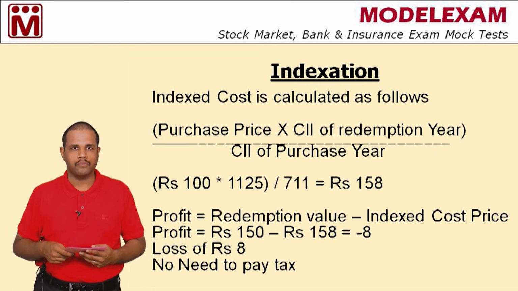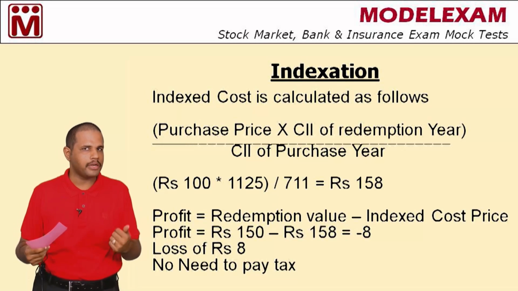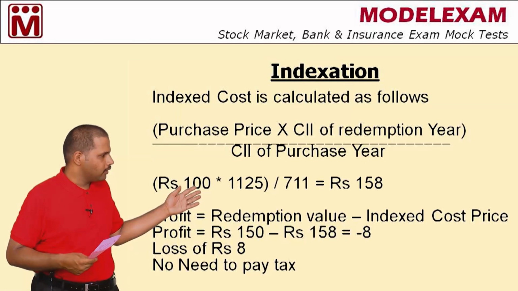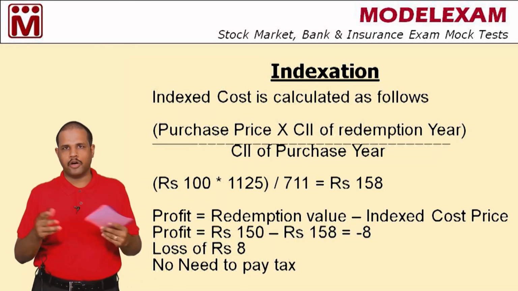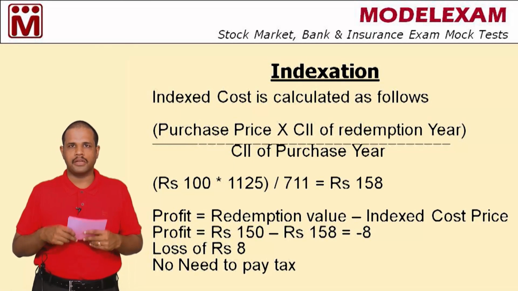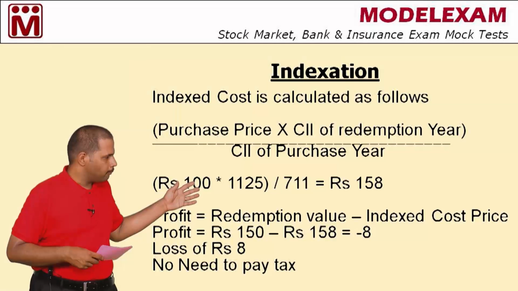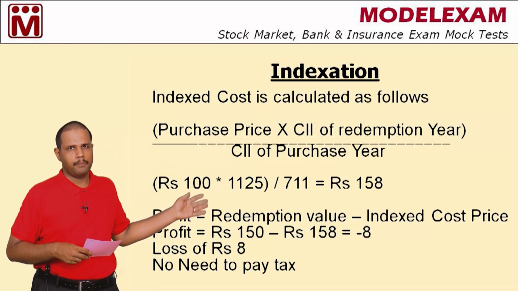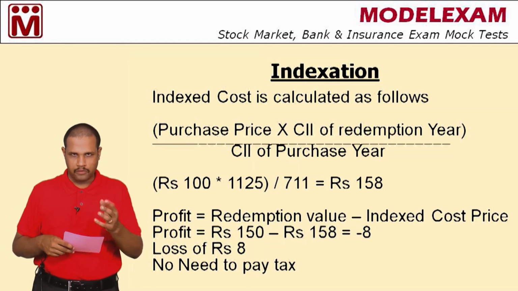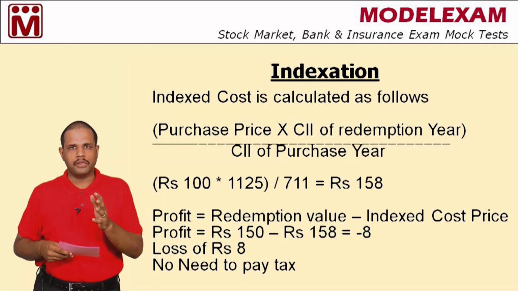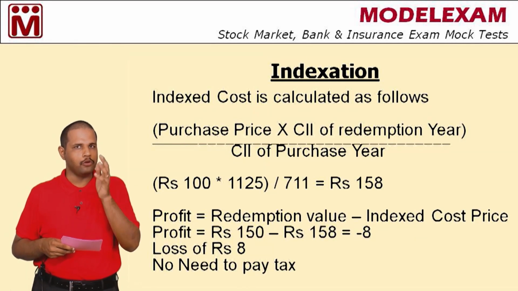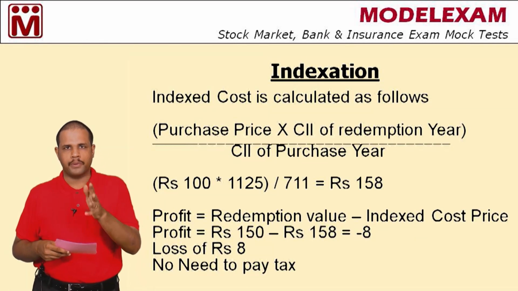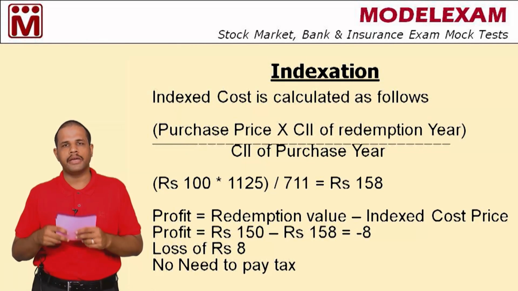Now coming to the profit part. So what is profit? Profit is nothing but selling price minus cost price. This is the formula for profit. But here there is a small difference. Instead of using the original cost price of rupees 100, we will use the indexed cost price of rupees 158.